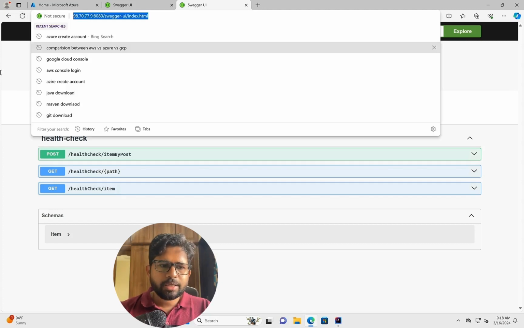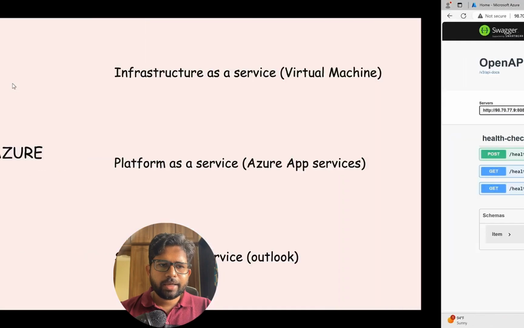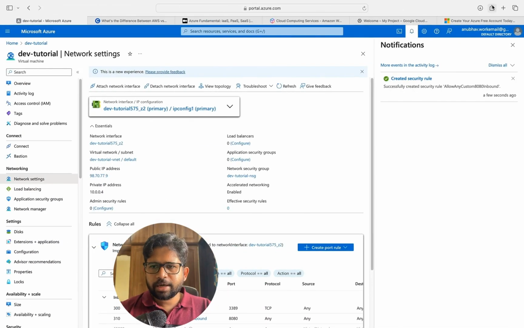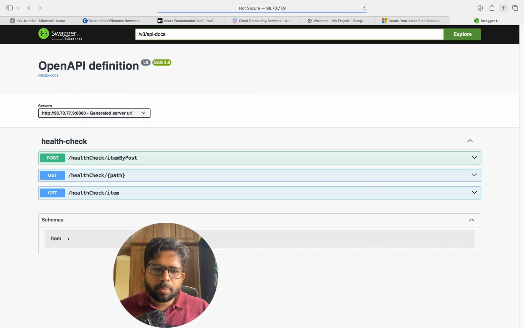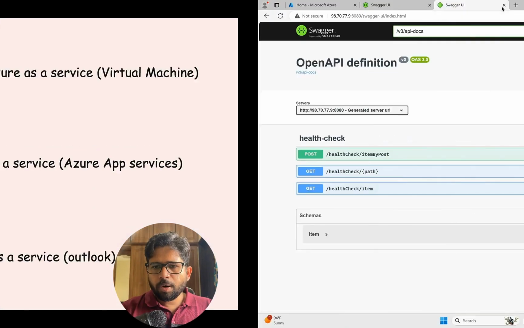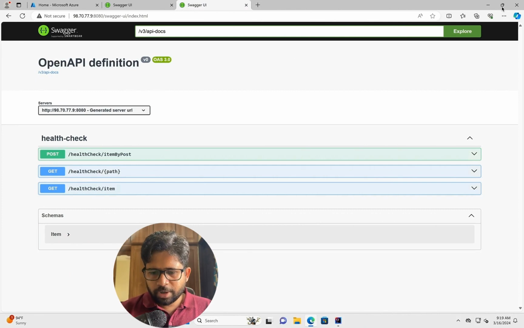I can actually copy this and then go to my personal laptop and open the endpoint. So you see this is opening from here as well. So now this IP address and port I can share with my customers. I can share with everyone and they can use it. And all those things will be configured in this particular virtual machine.